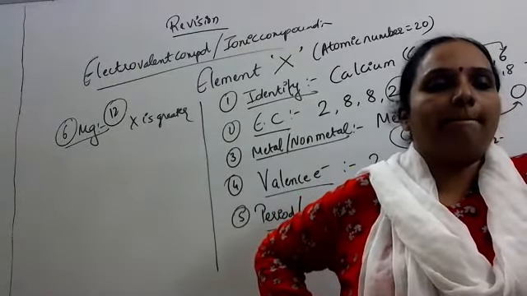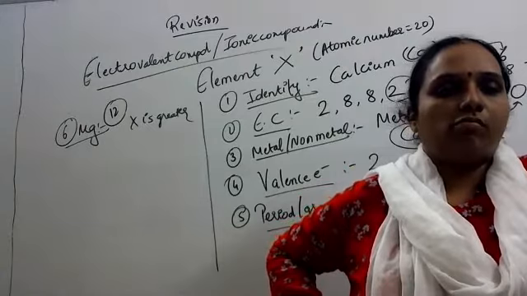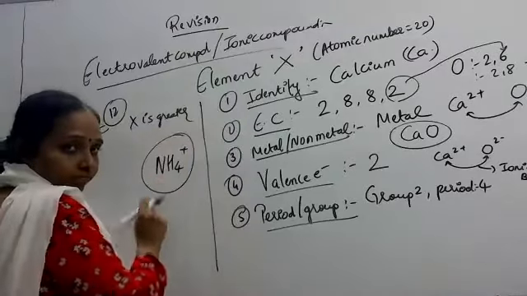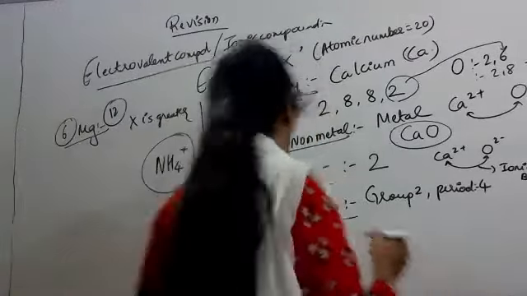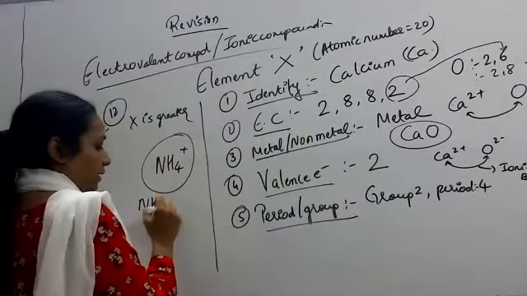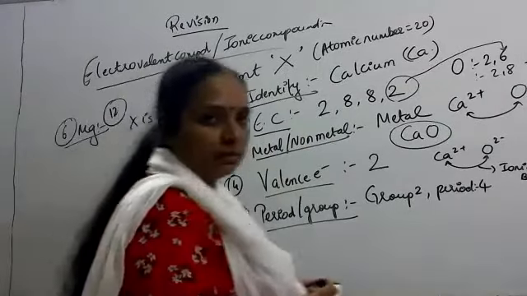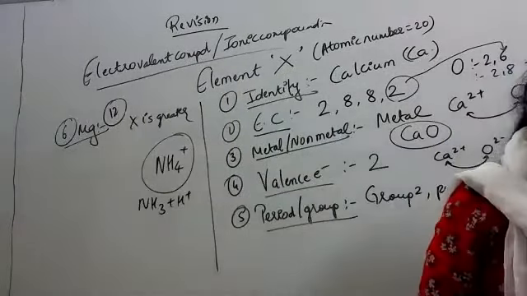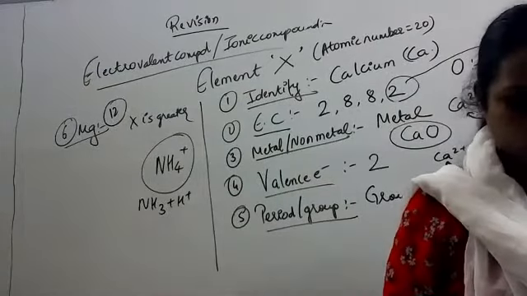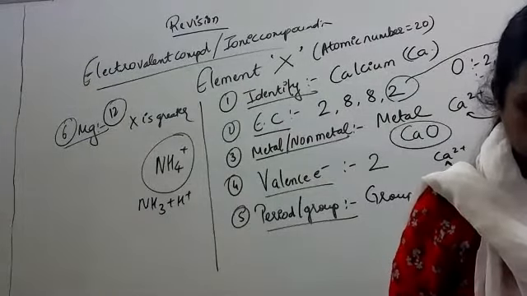It has 3 hydrogen and 1 nitrogen. Ammonium is NH4 plus, है ना? How is it formed? NH3 plus H plus. Correct? Okay, good. Just 5 minutes more.